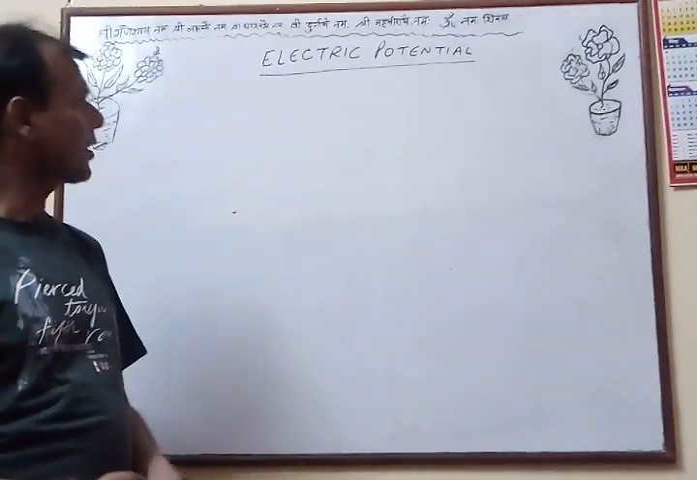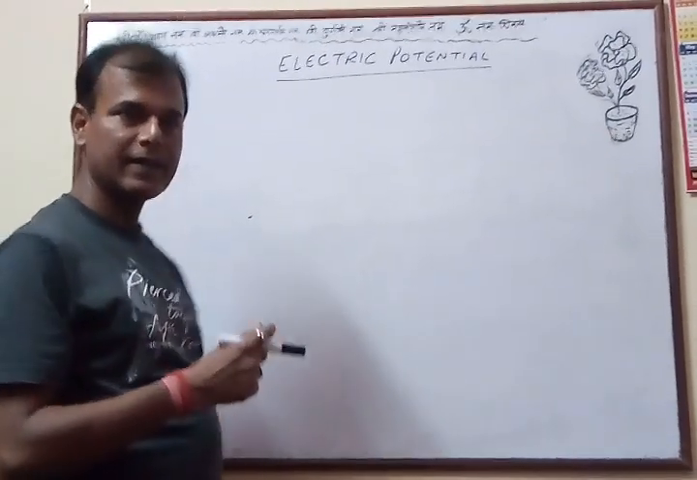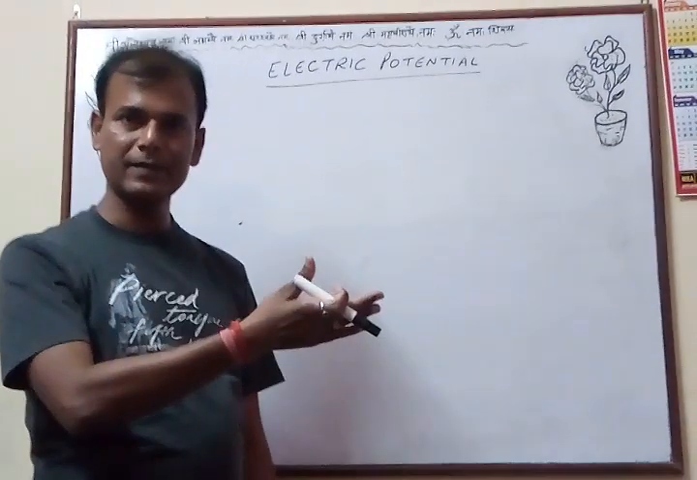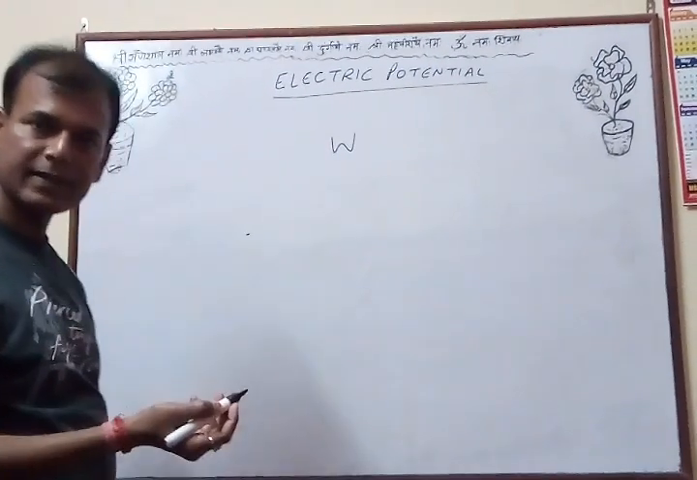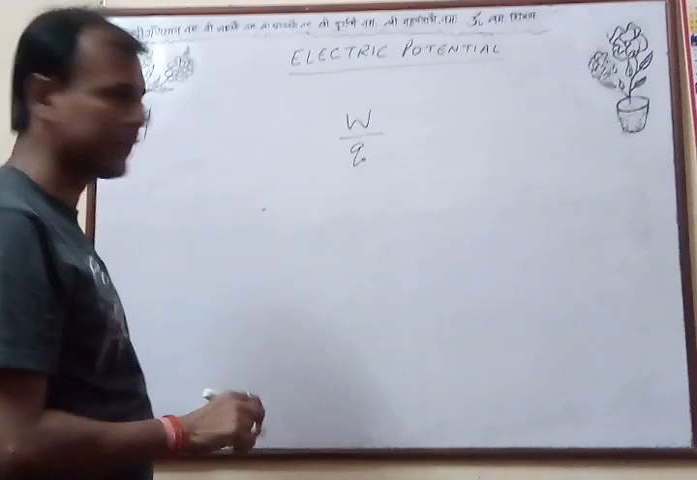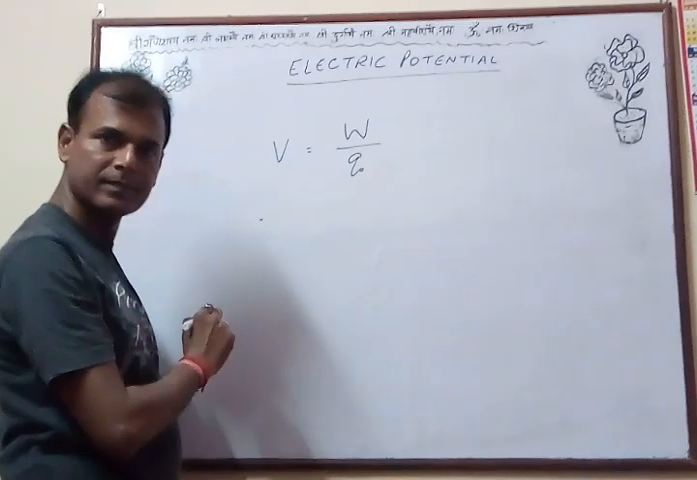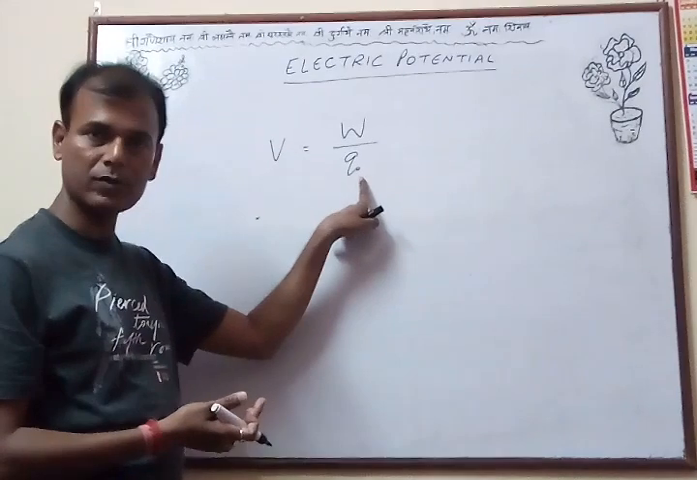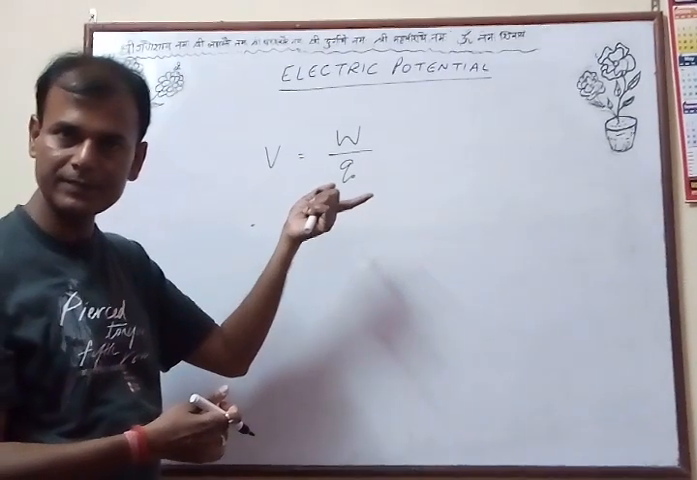Now, potential. It is the work done by an external agent in bringing a unit positive test charge from infinity to that point in the electric field. If W is the work done by an external agent in bringing a test charge Q0 to any point in the electric field, then this ratio W/Q0 is called the potential at that point. What is W? It is the work done by an external agent in bringing a test charge Q0 to any point in the electric field.